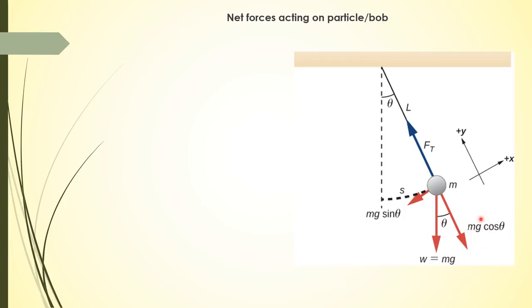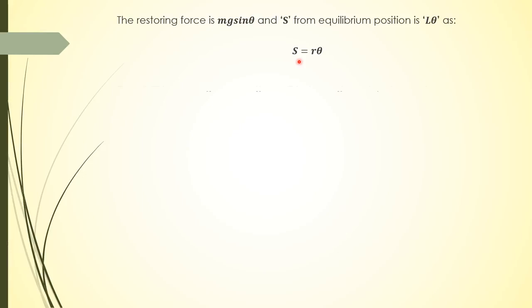So this W cos theta will balance the tension force, and the bob is acted upon by mg sin theta, which is the restoring force. So F is equal to minus mg sin theta. The restoring force is mg sin theta, and the displacement S from the equilibrium position is equal to L theta. As we know, S is equal to R theta, so in this case R is equal to L, the length of the string, and theta is the angular displacement. So S is equal to L theta.